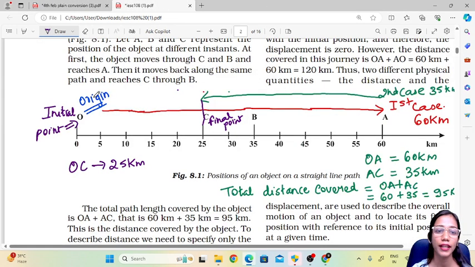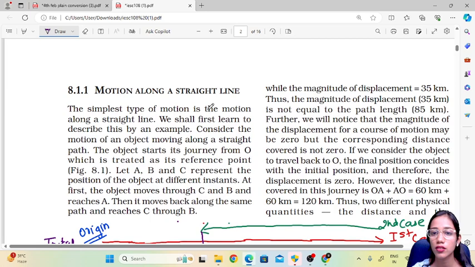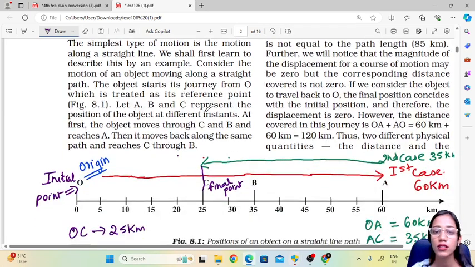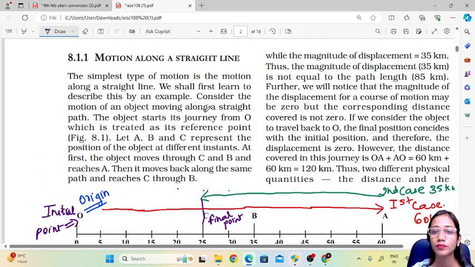But the initial position and the final position is different, right? So this is the displacement. It has just displaced from here to here. So this is the displacement. The shortest distance the object covers is the displacement.